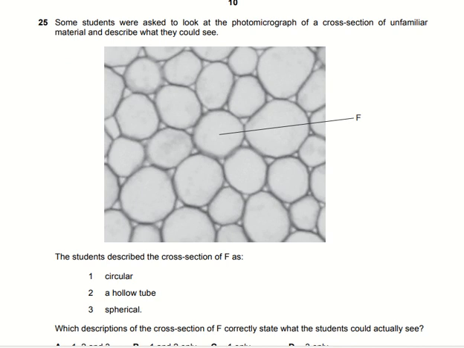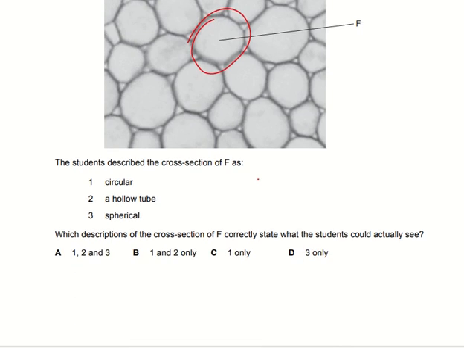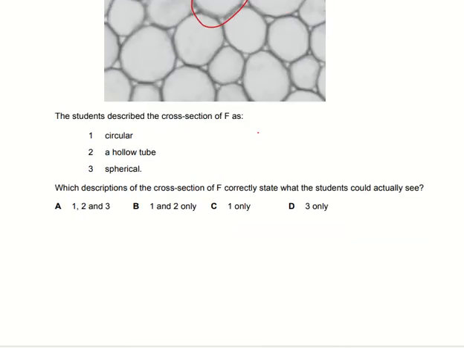Some students were asked to look at the photomicrograph of a cross section of unfamiliar material and describe what they could see. As we can see, here is just a circle. We don't know whether it is a tube, whether it is a cell, whatever it is. So the students described the cross section of F as circular, a hollow tube and spherical. Which description of the cross section of F correctly states what the students could actually see? The students can actually see only a circle, that this is a circular thing. So option C here is the right one.